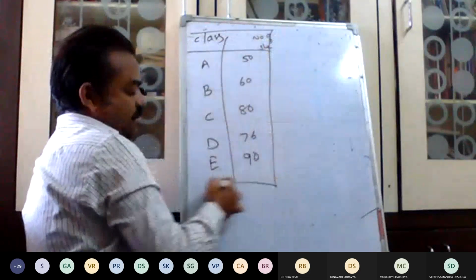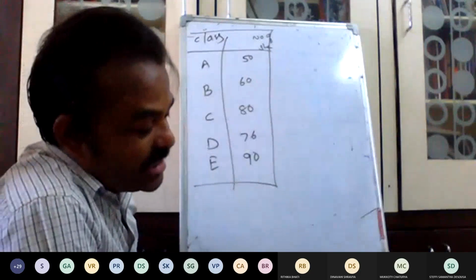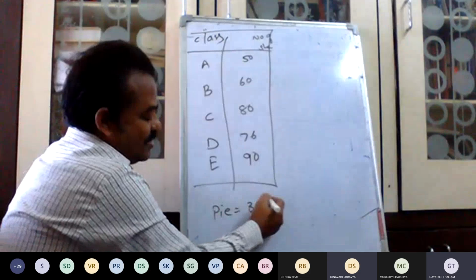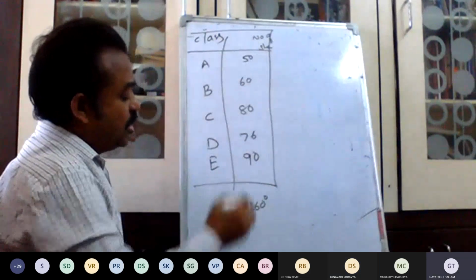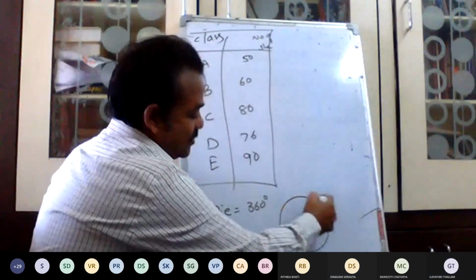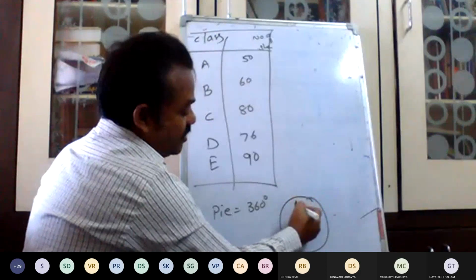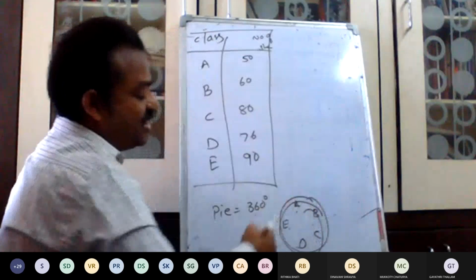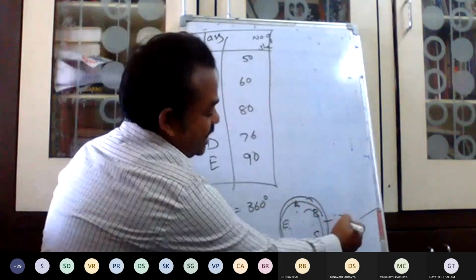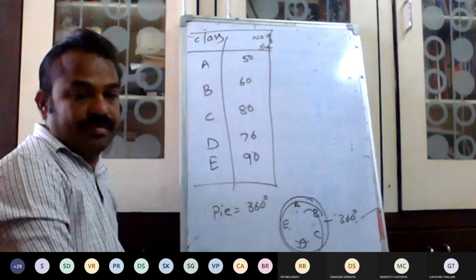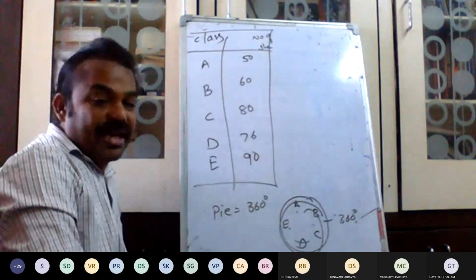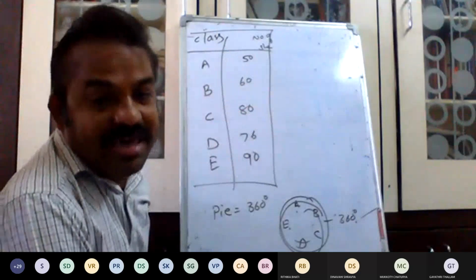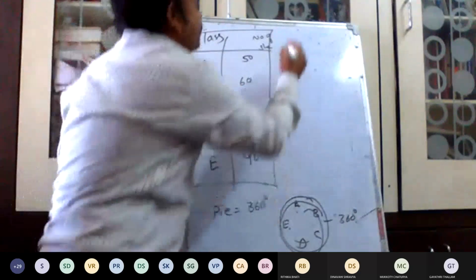Draw a pie chart. So pie chart is how many degrees? 360 degrees. Yes. So the total circle, how many sections do we have? A, B, C, D, E. The total of the values of each section must be equal to 360. Therefore, the information given will be converted into 360 degrees. I will show you.